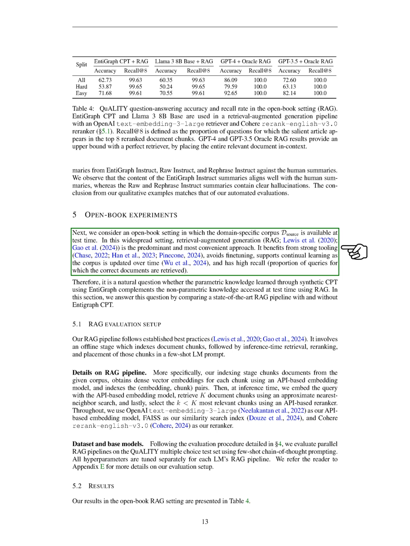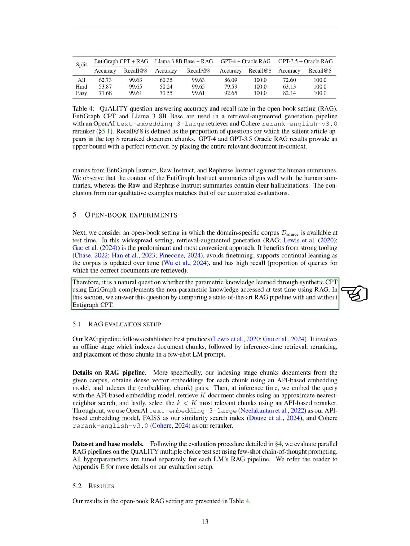Next, we explore an open book scenario where the domain-specific corpus is available during testing. In this common setting, retrieval augmented generation, RAG, is the preferred approach due to its effective tools, avoidance of fine-tuning, support for ongoing learning, and high recall rates. We investigate whether the knowledge gained through synthetic continued pre-training using EntiGraph enhances the non-parametric knowledge accessed during testing with RAG.